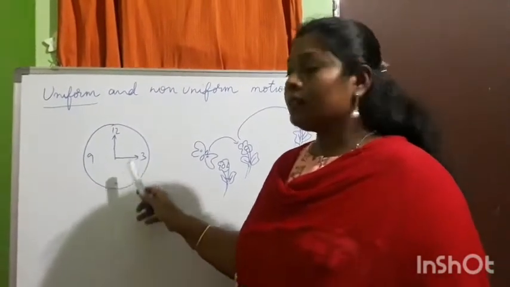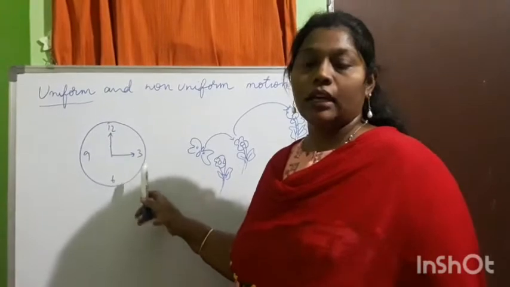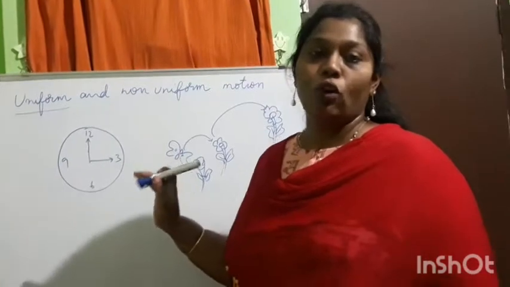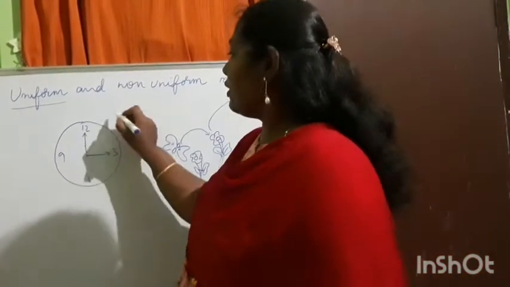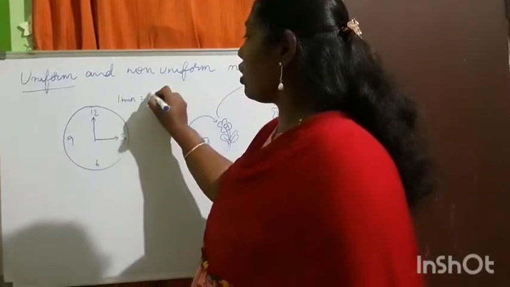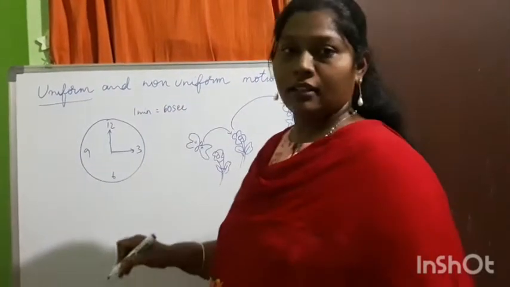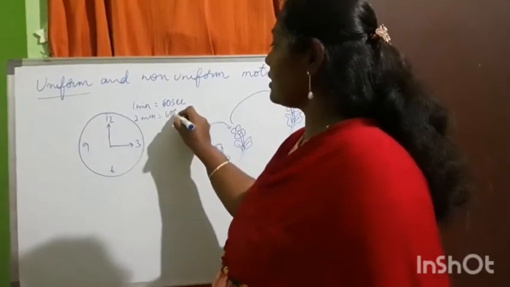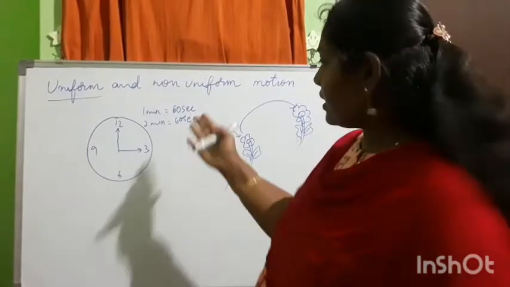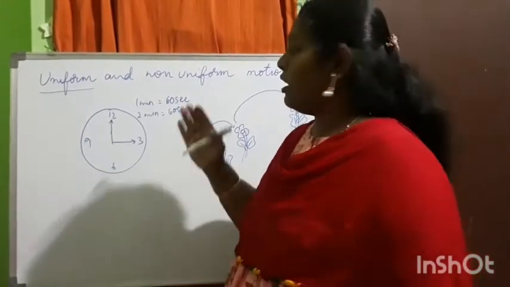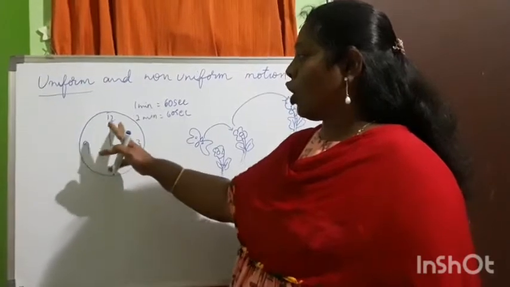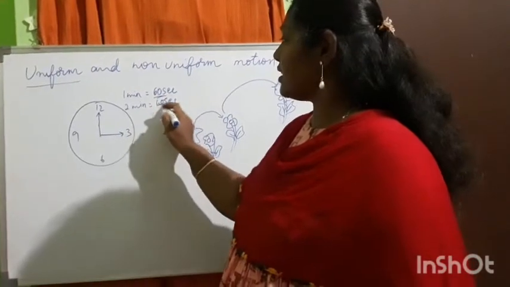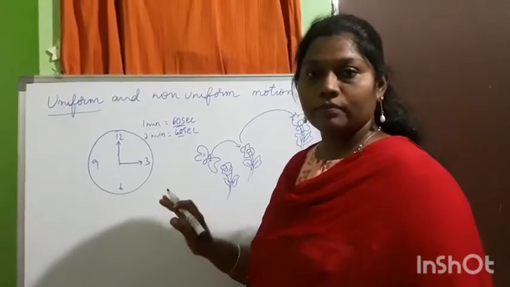Okay. See, in this clock, the movement at a particular interval of time between the two needles of the clock is uniform. Yes, children? See, for 1 minute it has to cross 60 seconds. If it has to go to the second minute, again it has to cross only 60 seconds. Otherwise it will take 180 seconds. No. For every minute, when the clock moves its position, the time interval is 60 seconds. Yes or no, children? Okay.